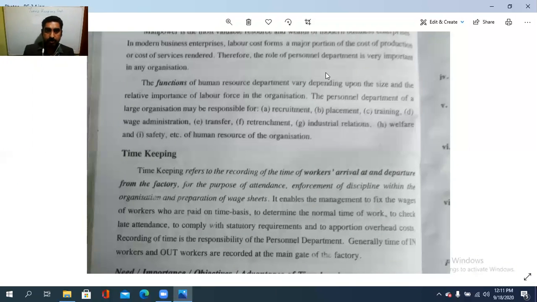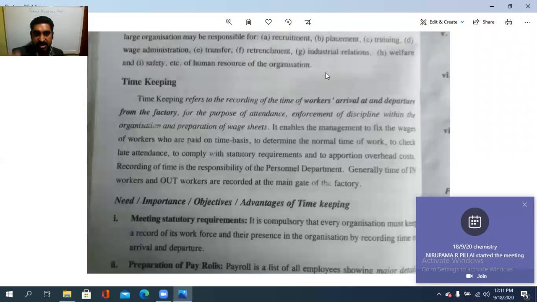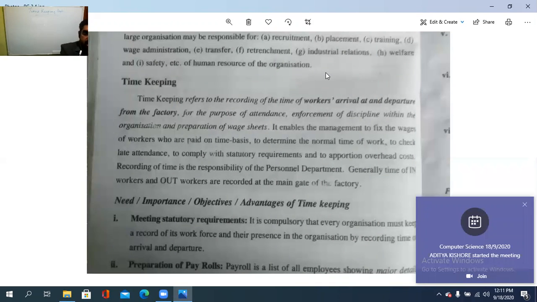Timekeeping refers to the recording of the time of the workers' arrival at and departure from the factory for the purpose of attendance and the enforcement of discipline within the organization and the preparation of the wage sheets also. So, what all things are there? Timekeeping is the recording of the time at the arrival and at the departure. That's one function, for the purpose of attendance.